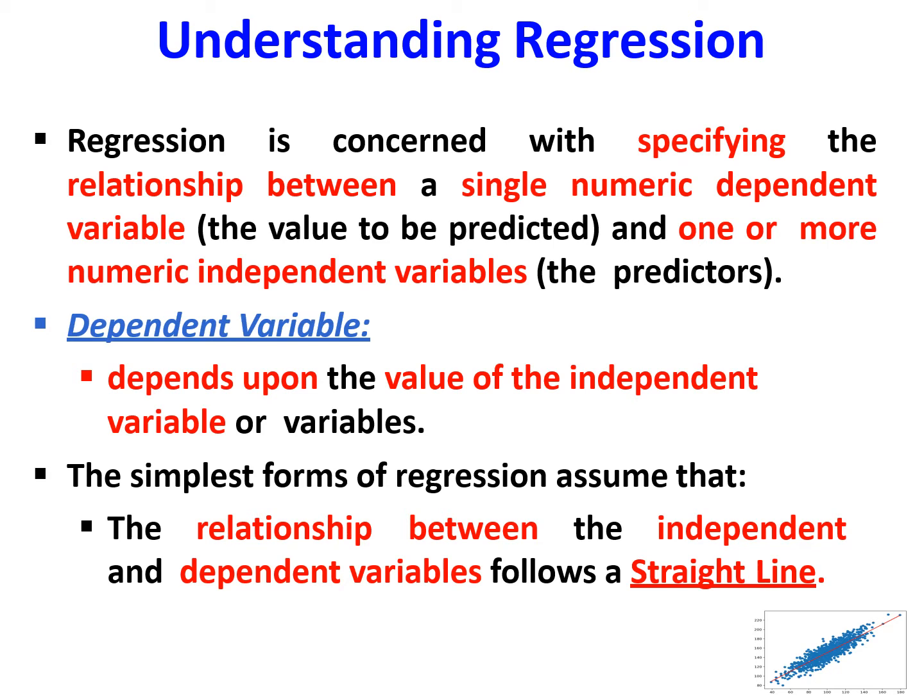The value of the dependent variable is based upon the value of independent variables. The simplest form of regression assumes that the relationship between independent and dependent variable follows a straight line. So if we are having one dependent variable and one independent variable, then the simplest way to express that relationship is in the format of a straight line.